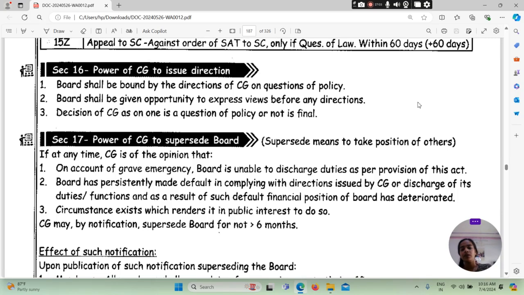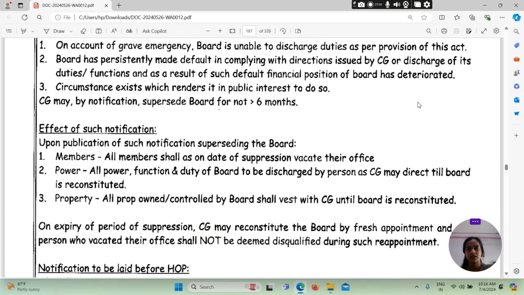16 that is power of central government to issue direction. तो इसको हम नेक्स्ट में कवर करेंगे.